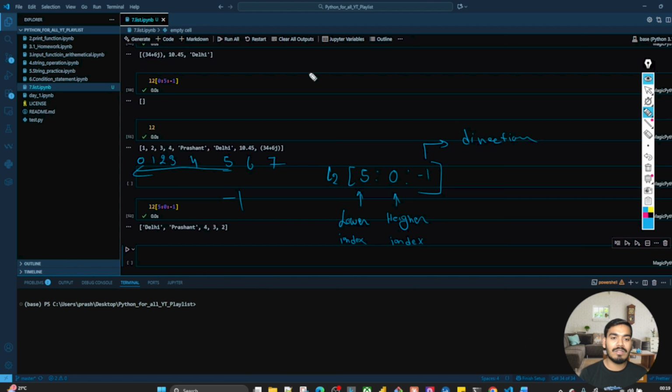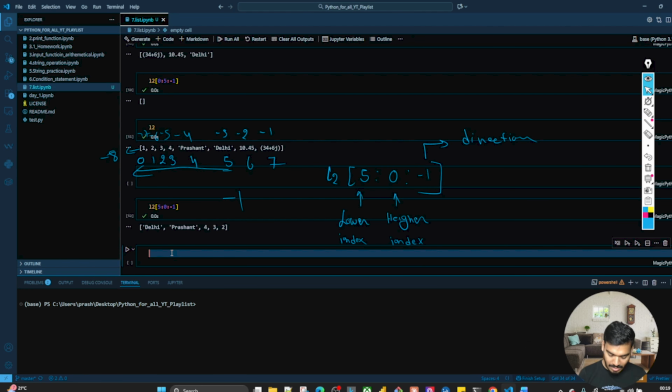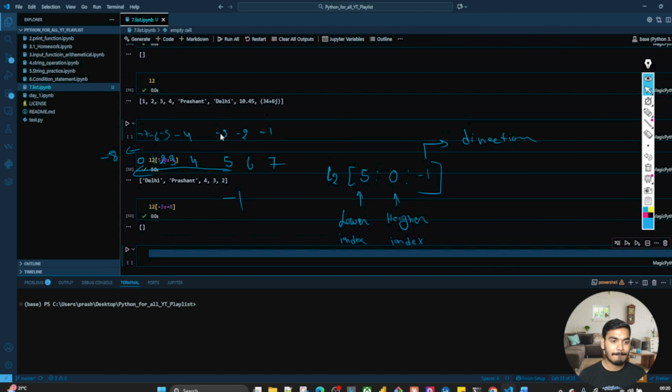Perfect. Or the other way is, let's say you define -1, -2, -3, -4, -5, -6, -7, and this one is -8. In that case, how will it be? If you write L2 of, let's say you want from this, -3 to -8, you're not getting anything.